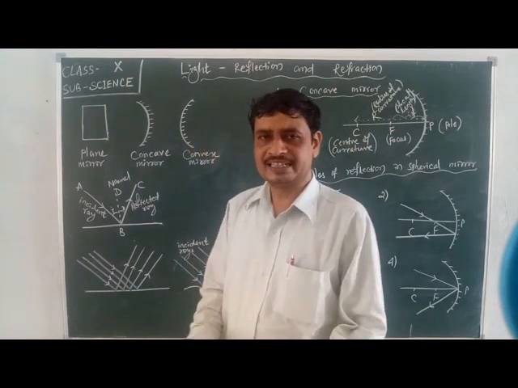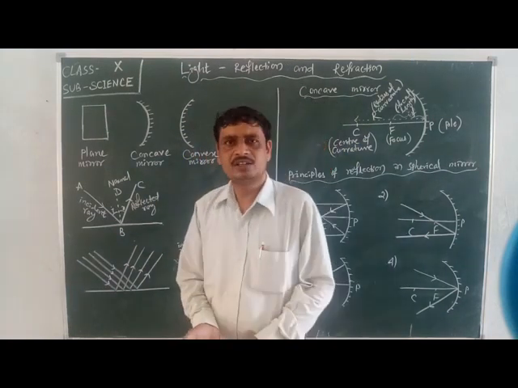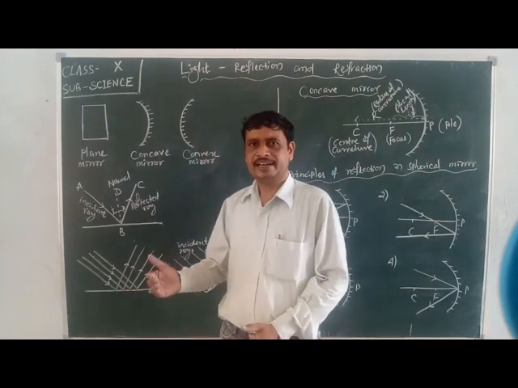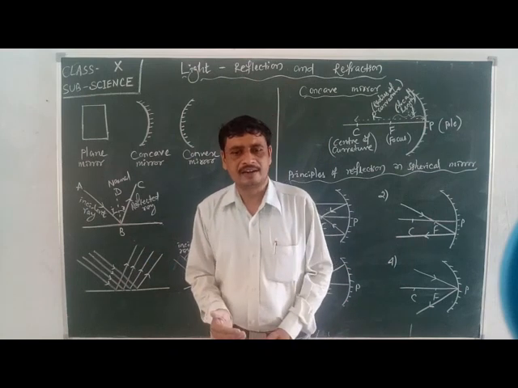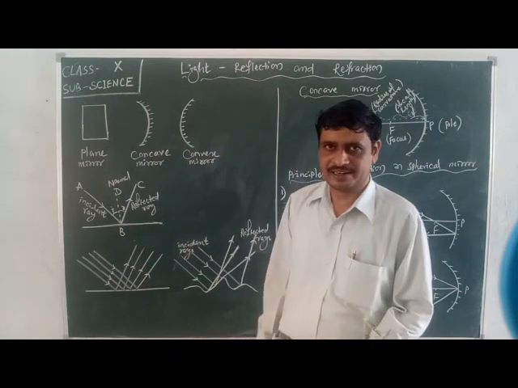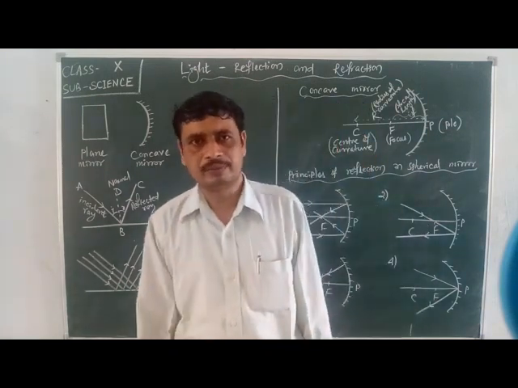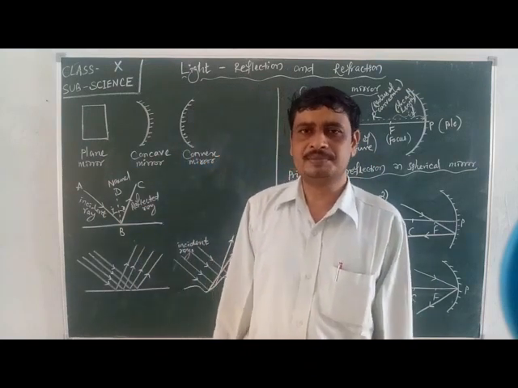But one more thing is there also. When light falls on any object and the reflected rays are not able to reach our eyes, then also we can't see the object.